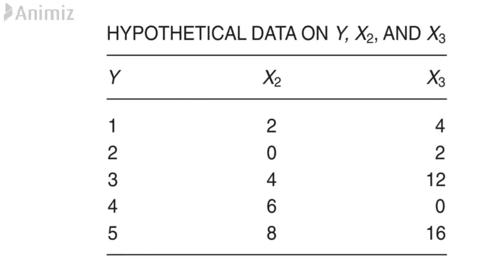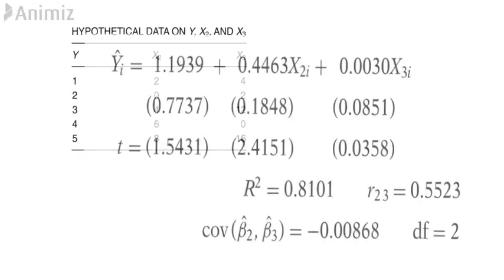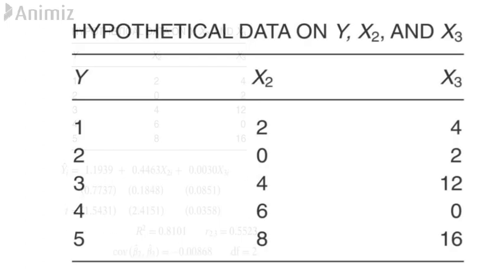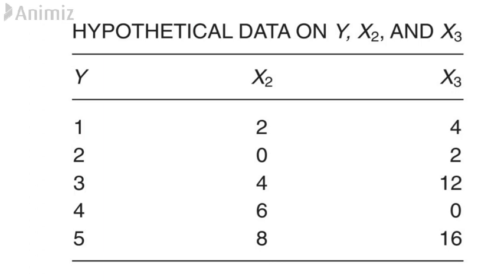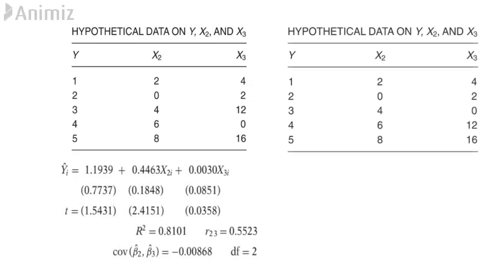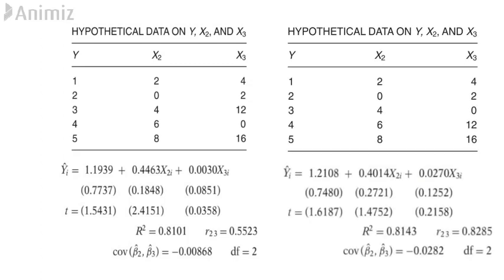To explain this, let me show you this table. Based on this data, we obtain the following multiple regression results. Now consider this new table. The only difference between both tables is that the third and fourth values of x3 are interchanged. Using the new data table, we now get the following result.